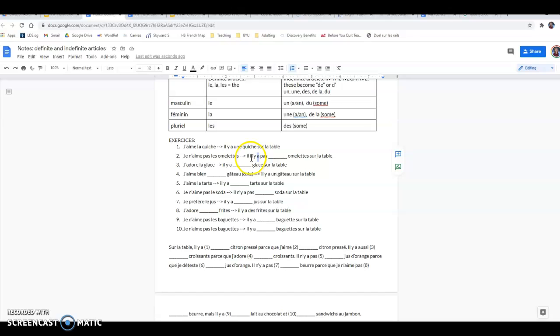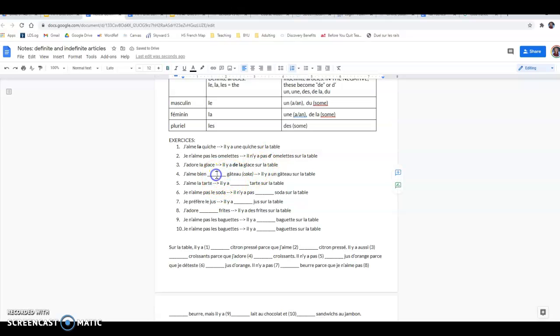Then it leaves it this. What do you see right here? It's negative. So that means we need it to be de or d apostrophe. And because there's a vowel, we're going to use d apostrophe. Il n'y a pas d'omelette sur la table. J'adore la glace. Il y a. So right here, it shows that it's la glace, it's feminine. And this is not a preference verb. It's just saying there is some ice cream on the table. So feminine is de la. So we're going to type de la glace sur la table.